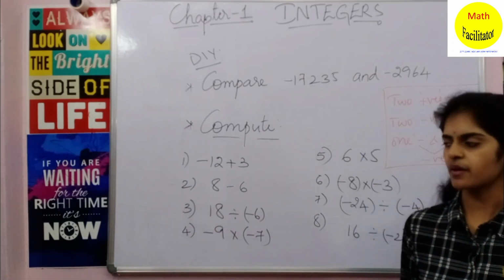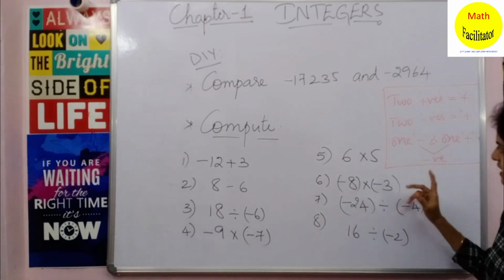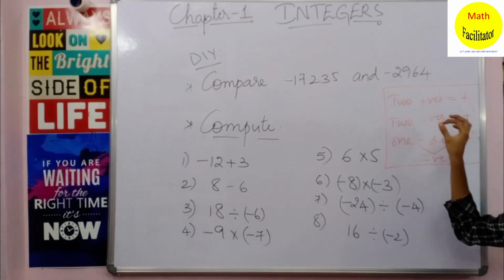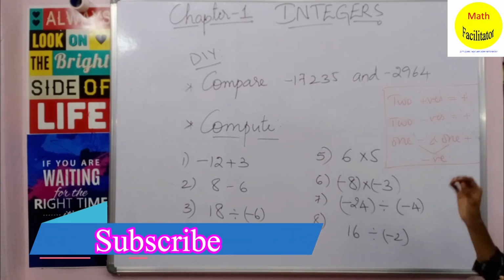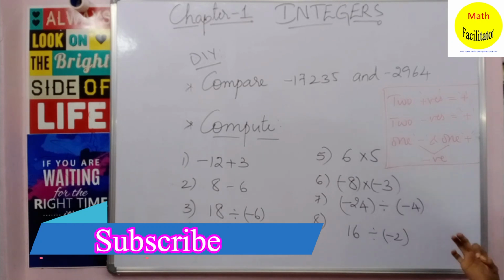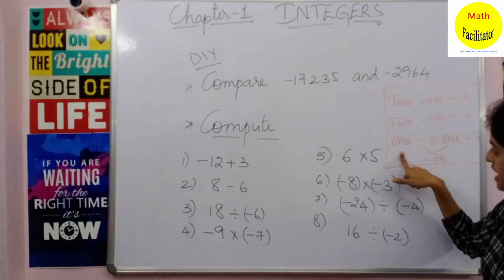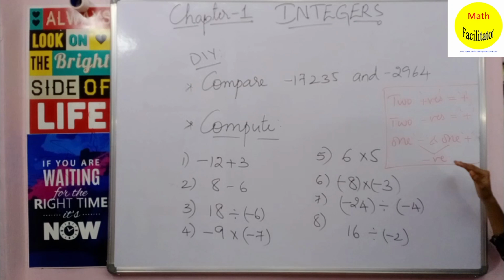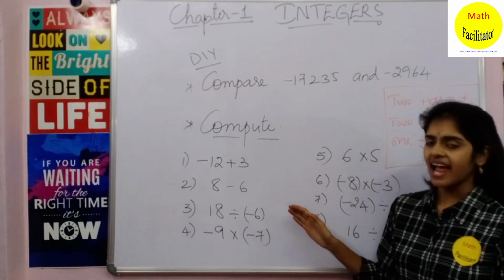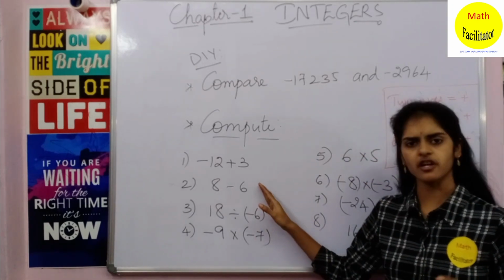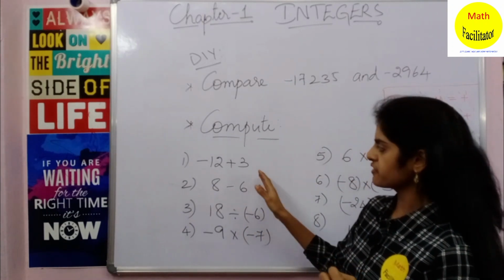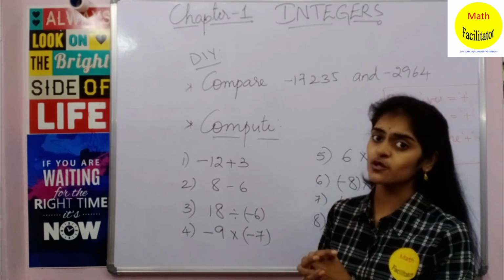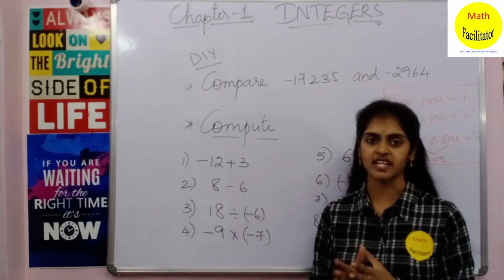Here you have to remember for multiplication and division: two positives, if you are multiplying or dividing, you will get a positive answer. And two negative numbers, if you are multiplying or dividing, you will get a positive answer. If you are multiplying one positive and one negative, you will get a negative answer. Clear? Addition and subtraction of integers you have already learned in class 6, and here also we had a revision. So if you have any doubts in this, you can also use a number line to add and subtract numbers.